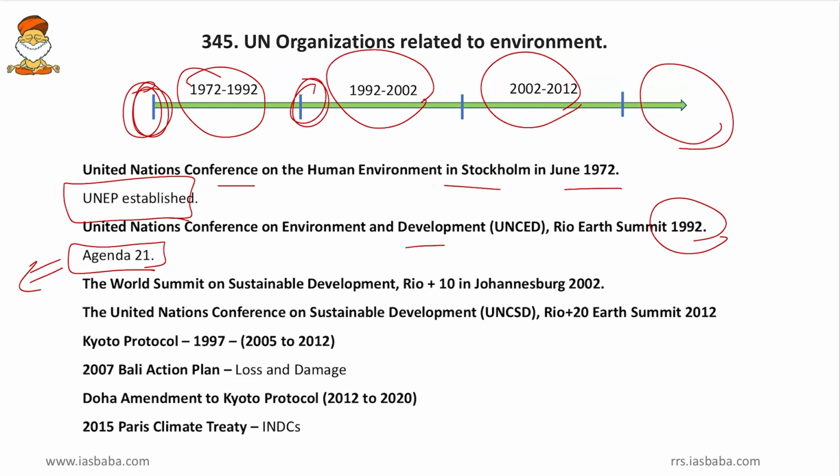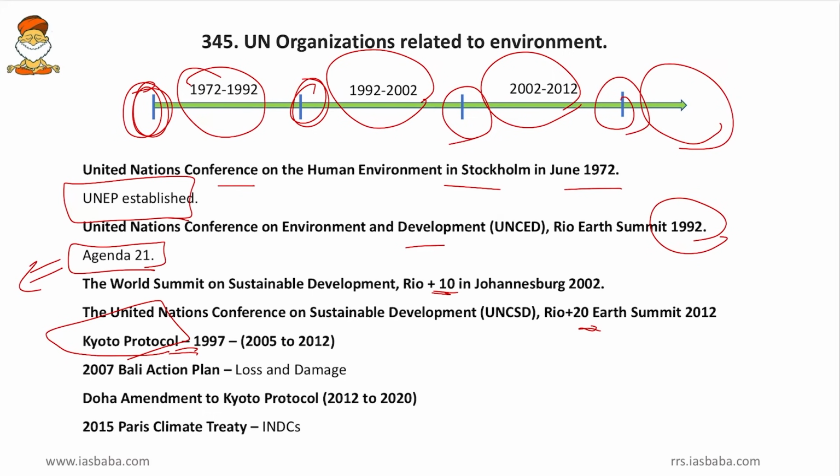So here comes the Rio. Then the World Summit on Sustainable Development, the Rio Plus 10, was held in Johannesburg. And later, the United Nations Conference on Sustainable Development, Rio Plus 20 Earth Summit, happened in 2012. So currently we are running with the Rio Plus 20. But apart from that, friends, every year there will be UNFCCC meetings going on. So in one of the important meetings in 1997, the Kyoto Protocol was taken up and discussed.